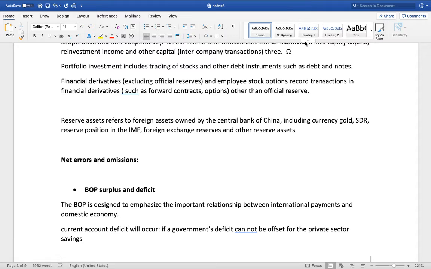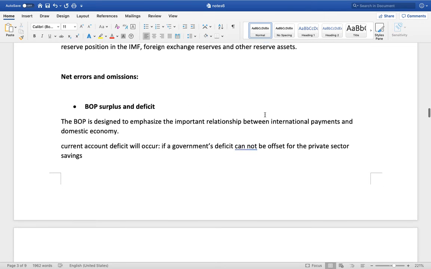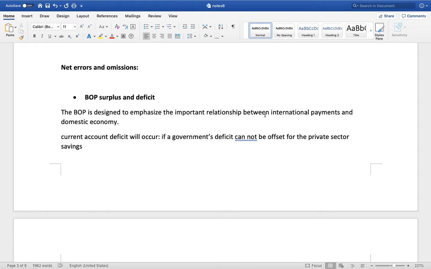The BOP surplus and deficits. The BOP is designed to emphasize the important relationship between international payments and the domestic economy. The international income and expenditure are reflected in the economic relation between the domestic economy and the rest of the world, as well as economic activities that the economy imports from outside, including economic activities that the economy integrated into the world economy.